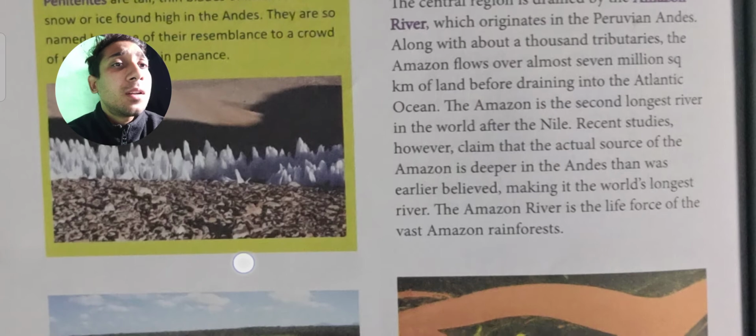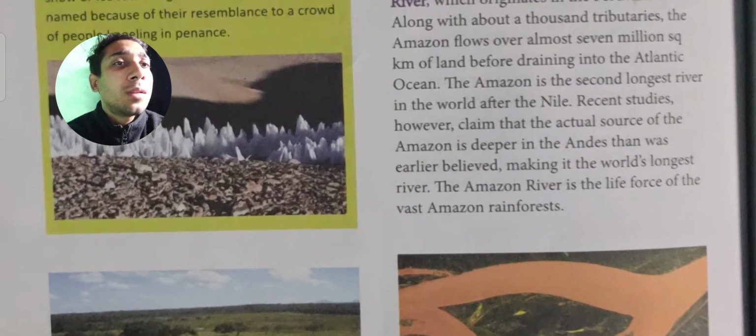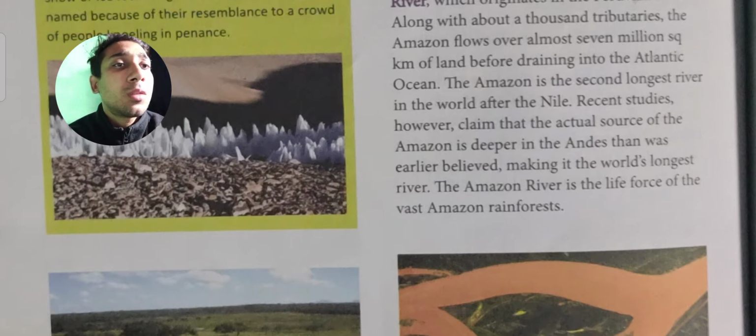Recent studies claim that the actual source of the Amazon is deeper in the Andes than was earlier believed, making it the world's longest river. The Amazon river is the life force of the vast Amazon rainforest. Means in earlier theories we thought the Amazon was not the longest, but in the recent theory we can see that it originates deep in the Andes, and that makes it the world's longest river.